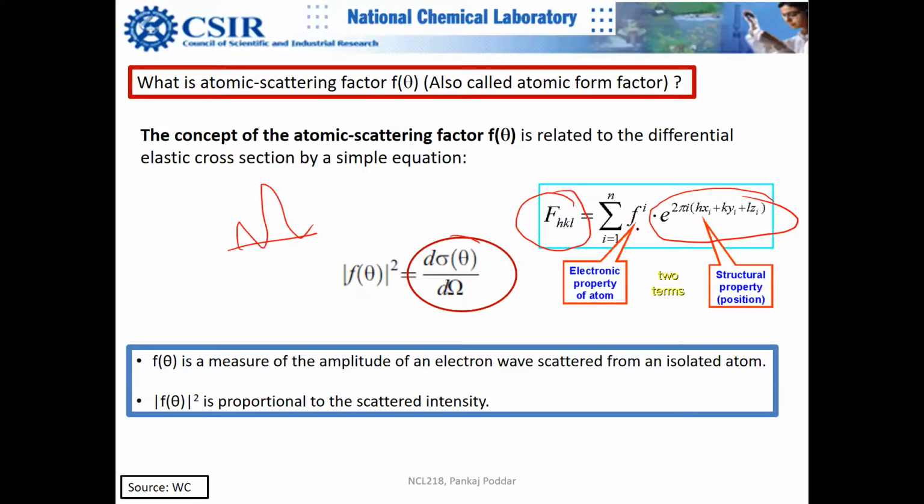So this brings the structural information, and this brings the probability that an atom will scatter that particular radiation, whether it is an electron or an X-ray photon. Please try to understand. It's a very important concept.